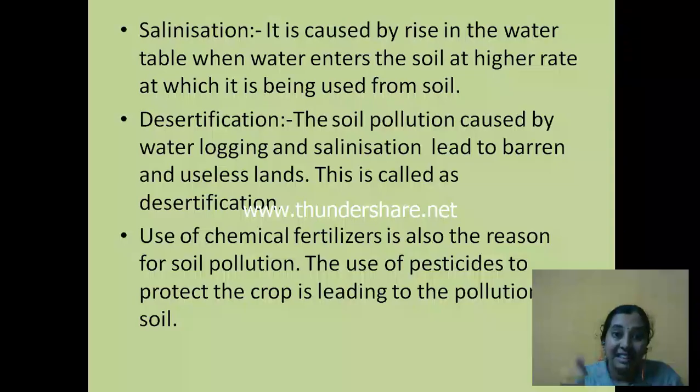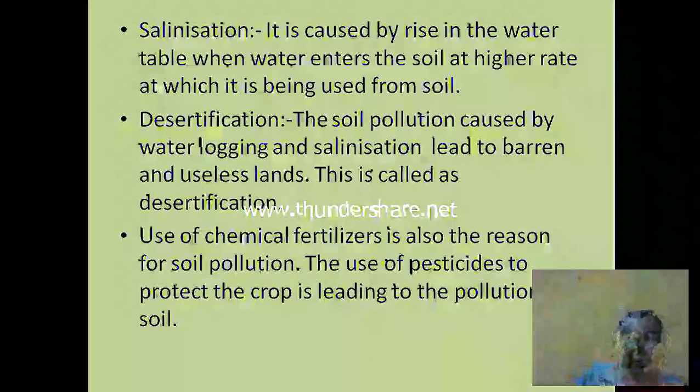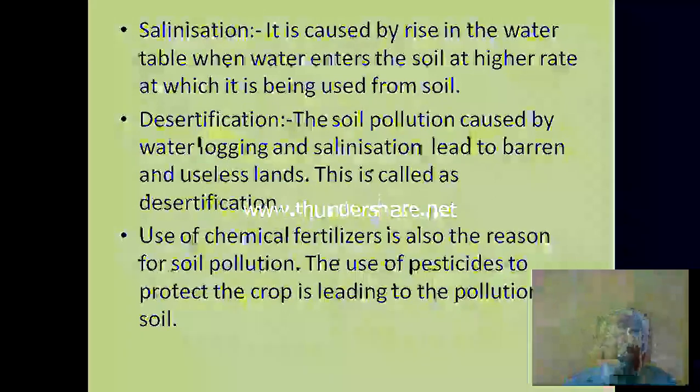But when this chemical falls on the soil, it reduces the fertility of the soil. Chemicals are very harmful. So because of this harmful nature of the chemicals, the soil loses its quality. The use of pesticides to protect the crops is leading to the pollution of soil. That means when we use an excess of chemical fertilizers, the soil fertility is lost.